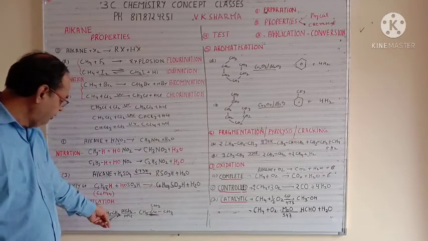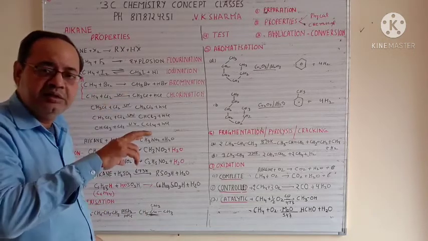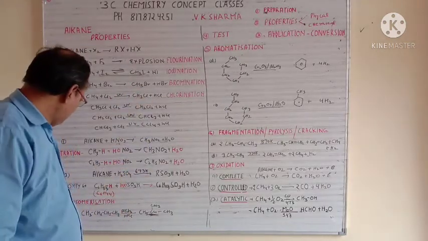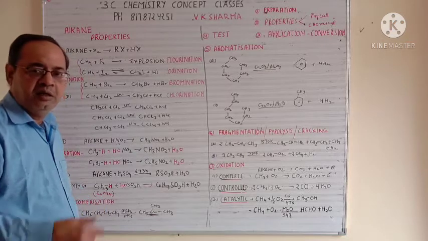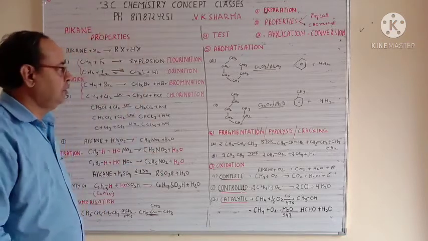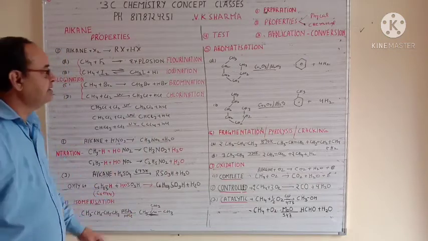In the same way, if you take 5 carbons, make all possible branches. If you take hexane again, make all possible branches. So as the number of carbons increases, the possibility of branches also increases, so that will start giving you a mixture. You can find a lot of examples like this.